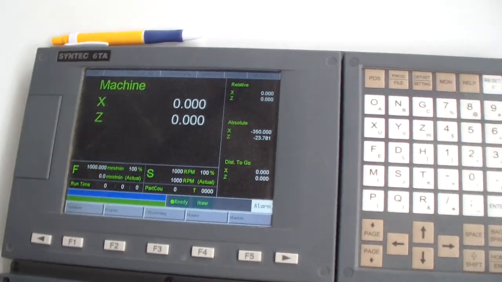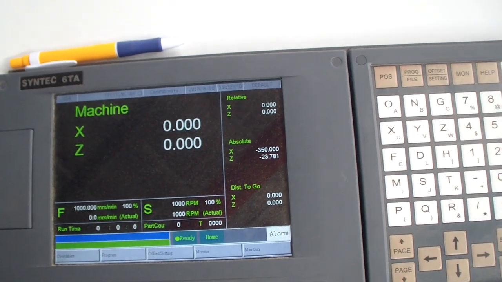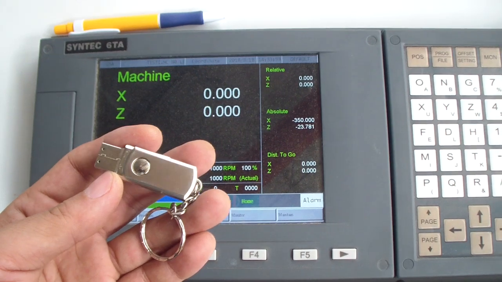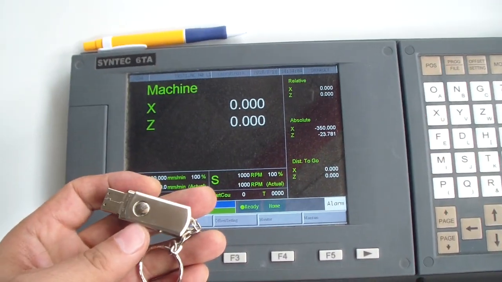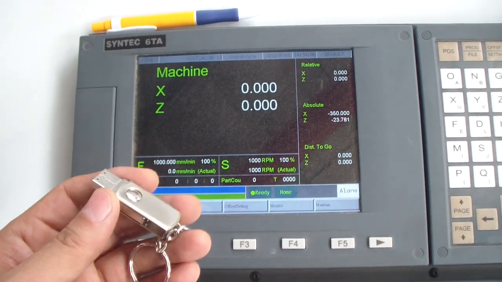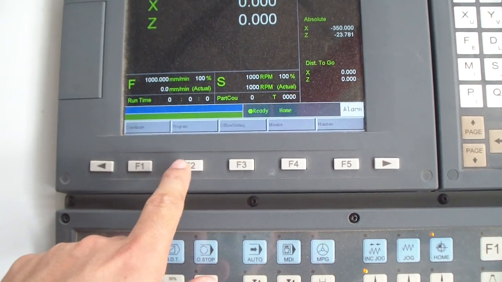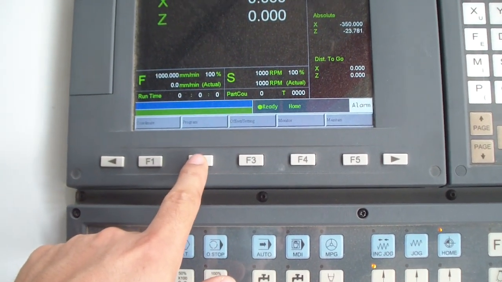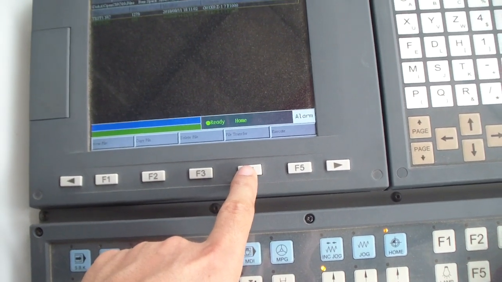Okay, now we make a production from the G-code program. I already created the program in the computer and copied it to the USB memory. Now I will transfer the G-code program from the USB memory to the controller. Okay, first we will press the F2 button to select the program function. Here you can select the file manager.